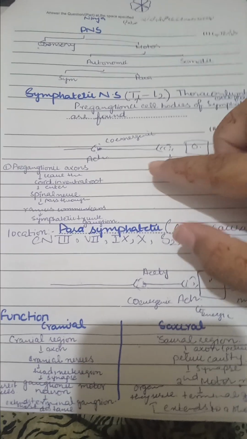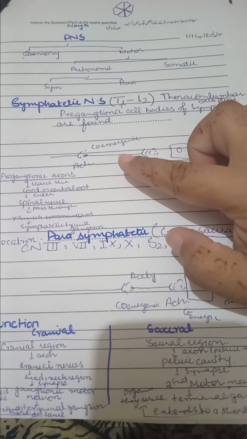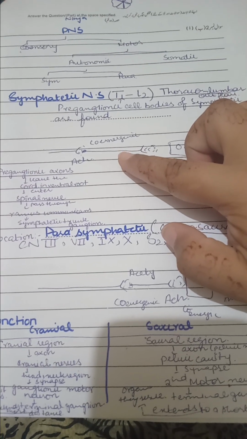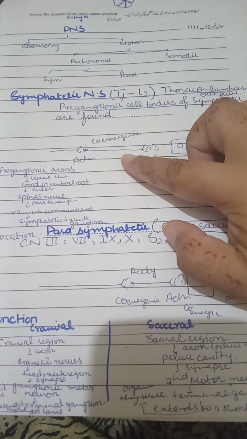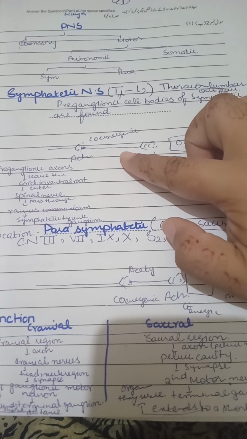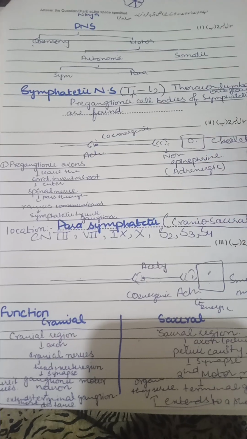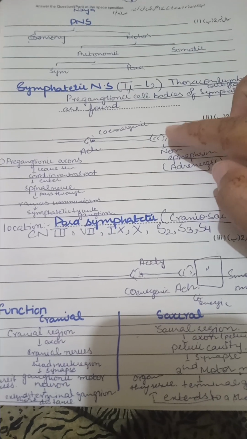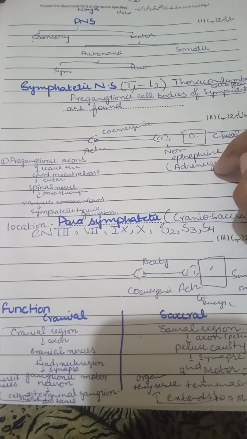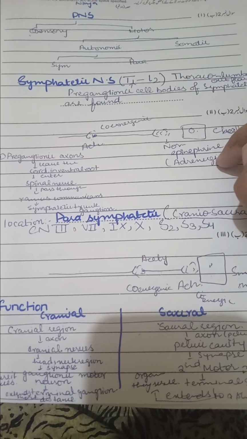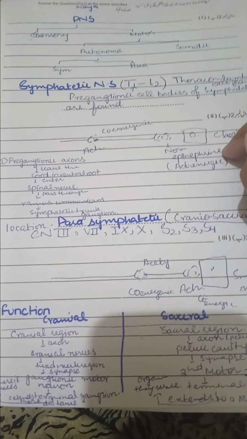And what is the next, third difference? In between the ganglion, acetylcholine is released, that is a cholinergic neurotransmitter, and here at the effector, an adrenergic neurotransmitter is released, that is norepinephrine.